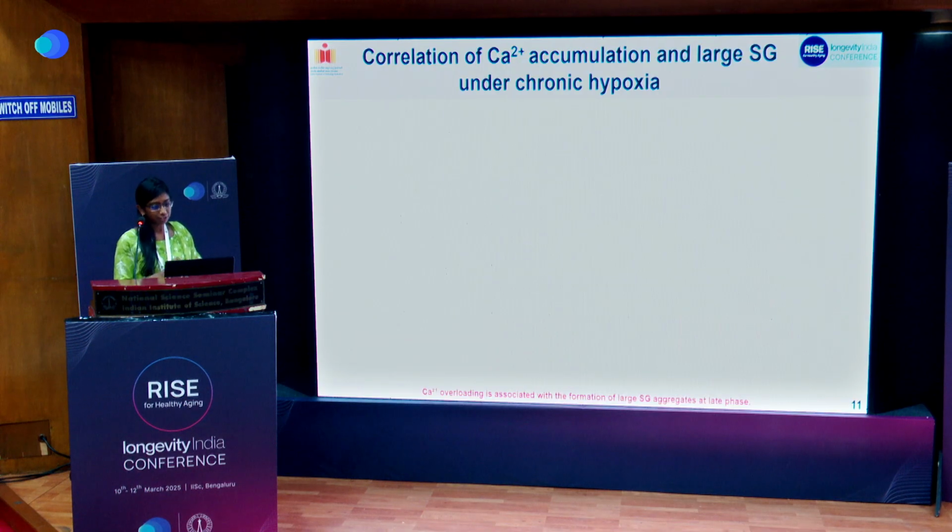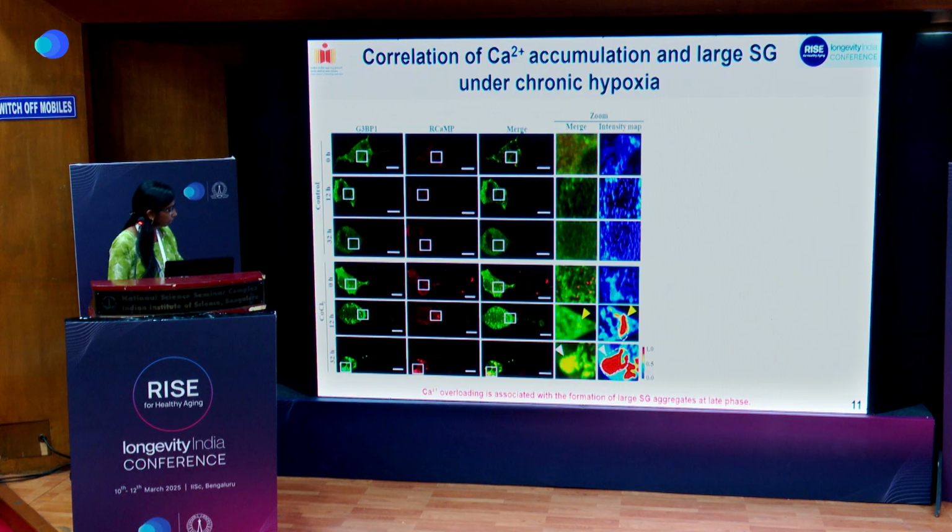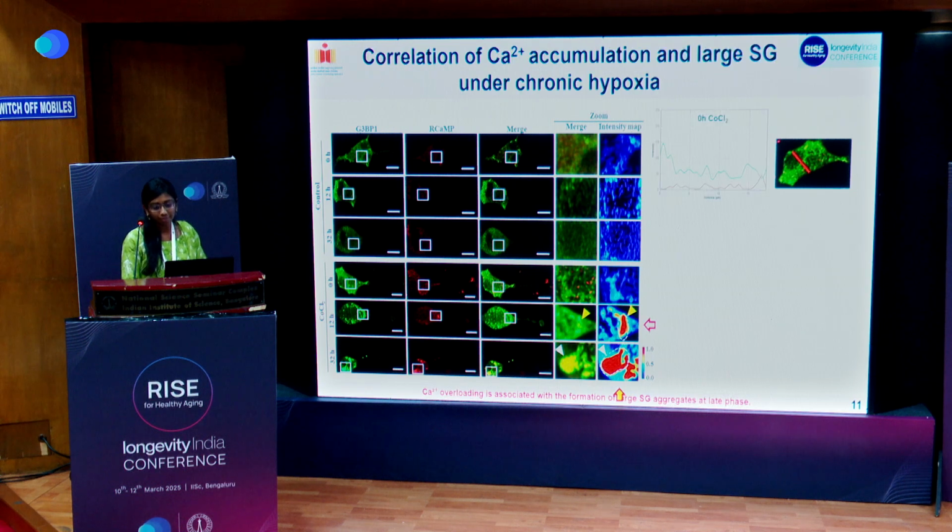Next, we want to understand whether this accumulation has some effect on the formation of large SG aggregates. For this, it is a co-transfection study with G3BP1 and RCaMP. Under the CoCl2 treatment, we can see that there is some co-localization happening at the 12-hour time point as well as at the 32-hour time point. But to understand it in a better format, we did line profile analysis.